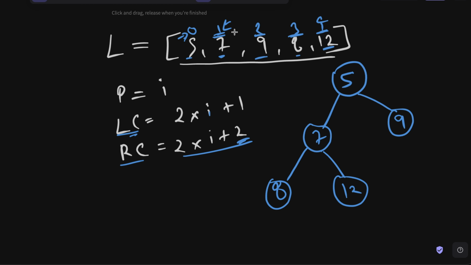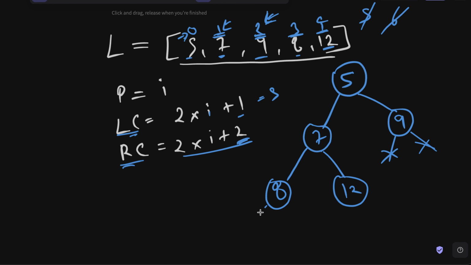Now if I try to find out the left child for 9, I will multiply 2 by 2. So 2 multiplied by 2 is equal to 4 plus 1 is equal to 5. But we don't have a fifth index, right? We don't really have it. It means that 9 does not have any left child. And if I try to find the right child, I will have to multiply 2 by 2. So 2 multiplied by 2, 4 plus 2 is going to be 6. We also don't have 6. That means we don't have any right child for 9 also.